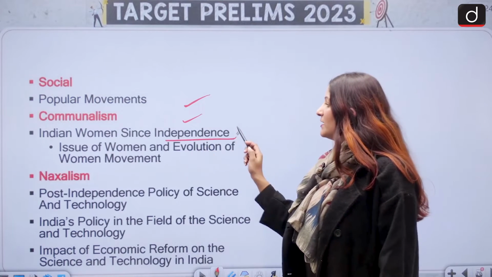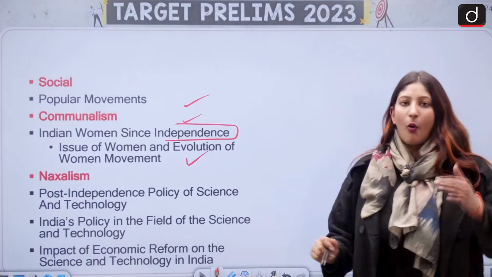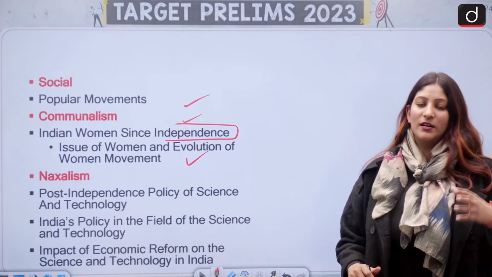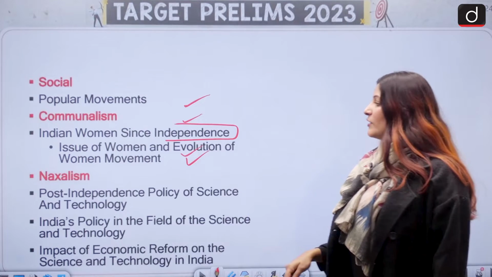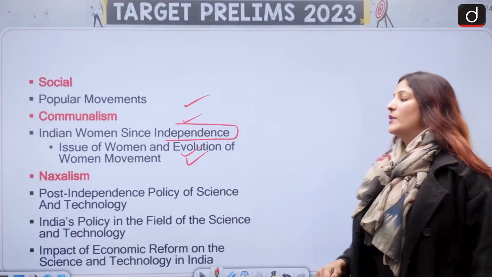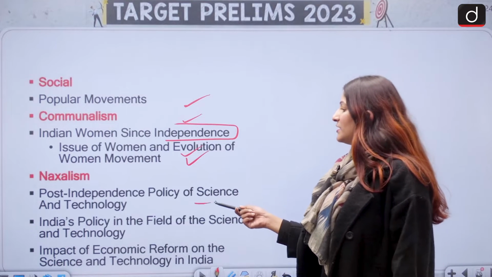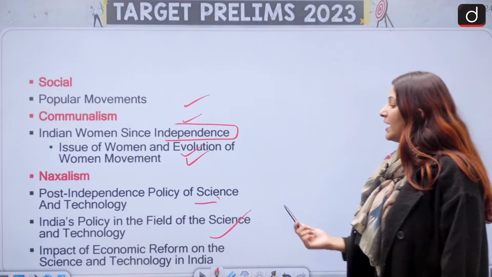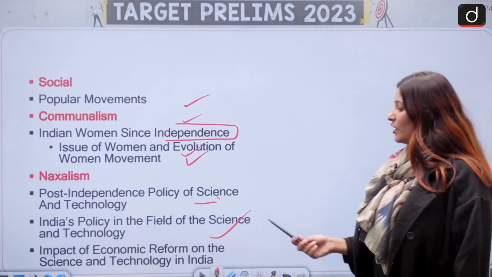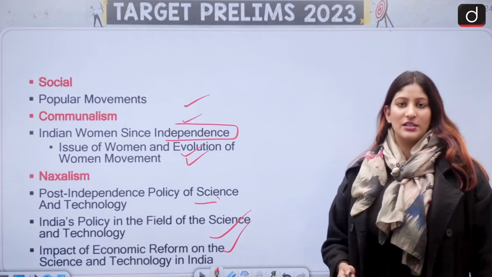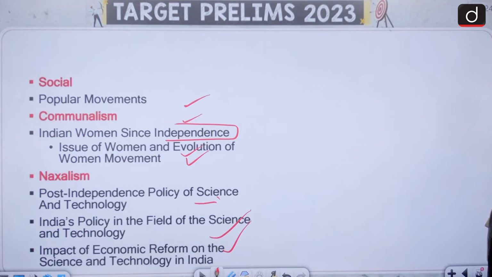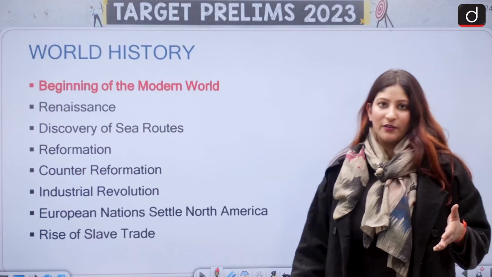Indian women since independence, this is very important. Oftentimes I have seen aspirants ignoring this part. Issue of women and evolution of women movement, Naxalism or Maoism. Post-independence policy of science and technology. India's policy in the field of science and technology, impact of economic reform on the science and technology in India. This is also important, more importantly from the perspective of mains.